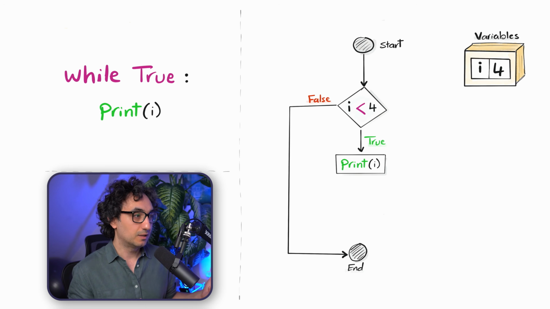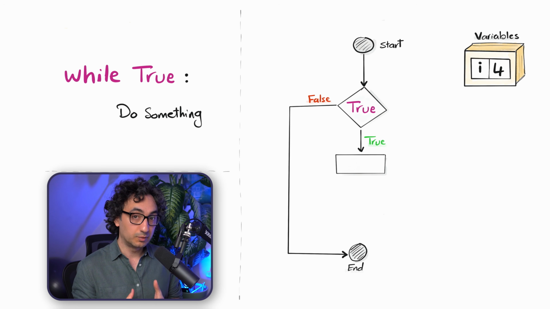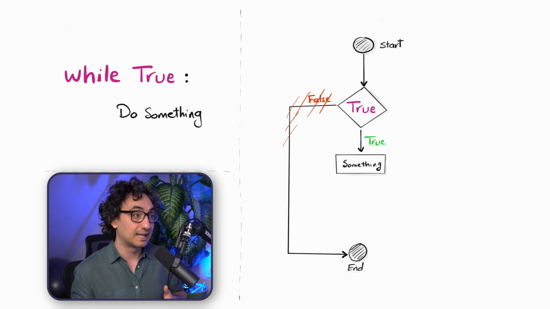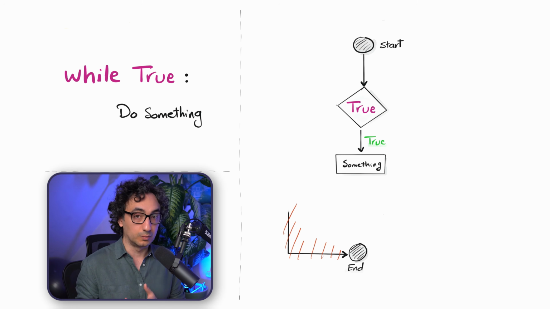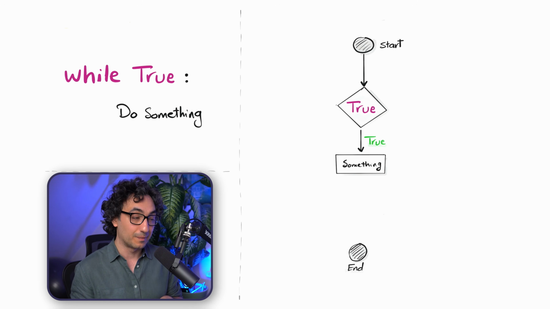So now in the chart, it's gonna be like this. Python gonna say, okay, while true. And this time we don't have like two answers. We are not checking anything. So we don't have a false and true. It will be always true. So there is no escape from this to the end.